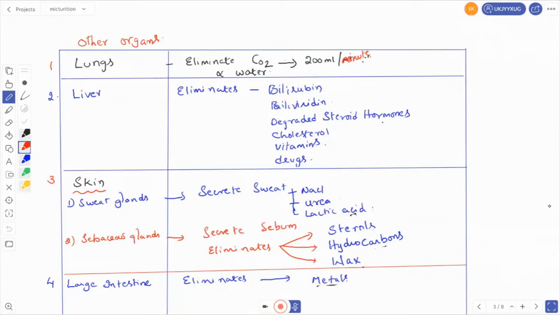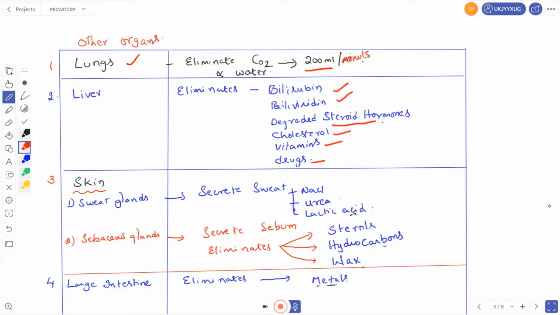Other organs. What are the other organs that play an important role in excretion? First one, let us go for the lungs. Lungs eliminate carbon dioxide, about 200 ml of carbon dioxide per minute, and also water in the form of water vapor. The liver eliminates bilirubin, biliverdin, degraded steroid hormones, cholesterol, vitamins, and drugs.